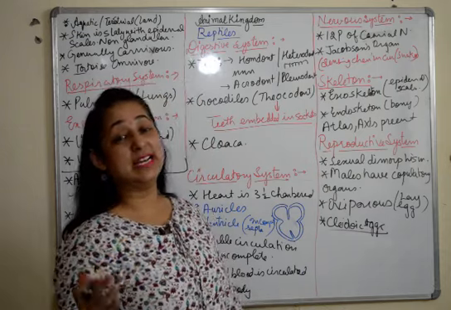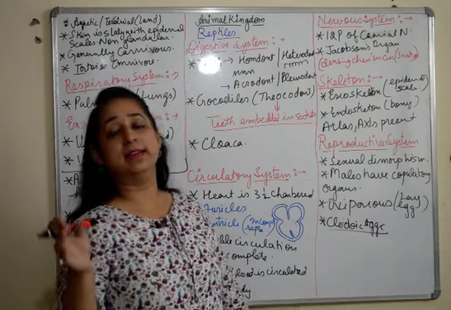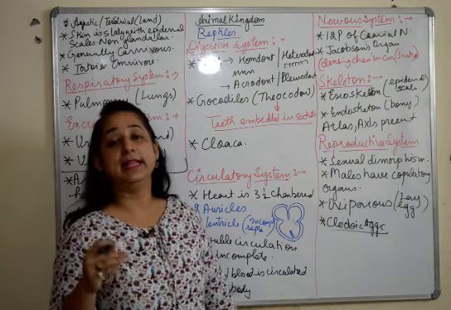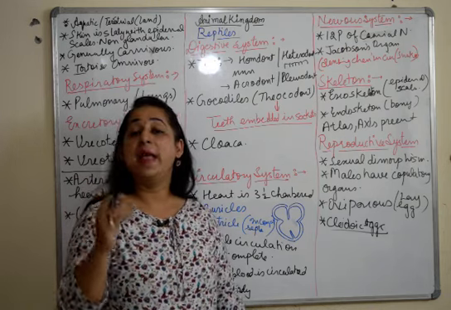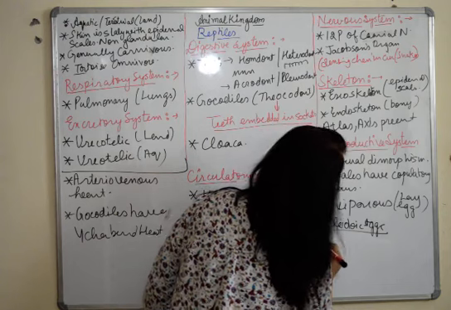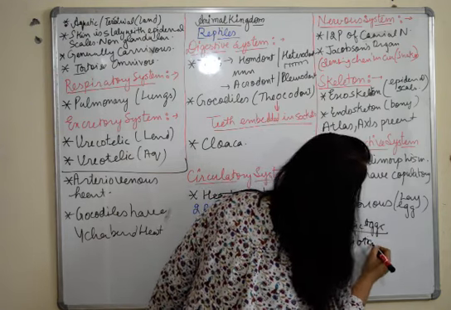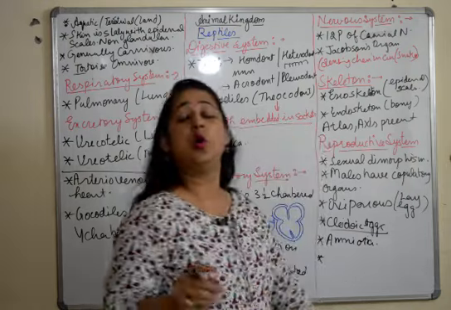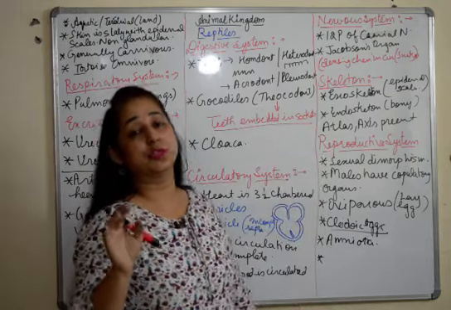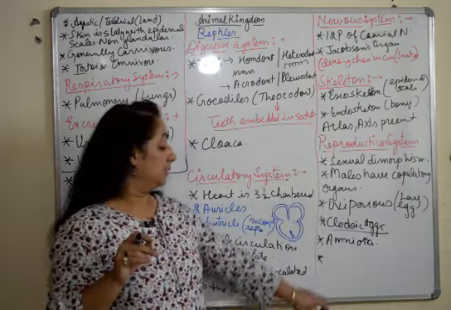All the four layers, amnion, chorion, yolk sac and allantois, are present in it. So it is known as amniota, amniotic or amniota. We give it this term because of the presence of all the four layers.